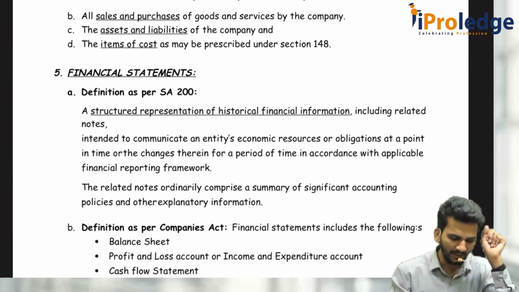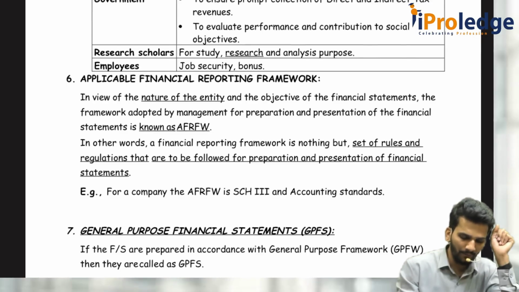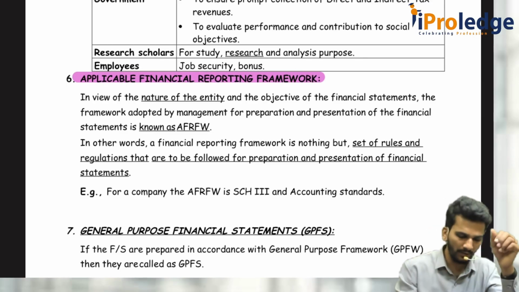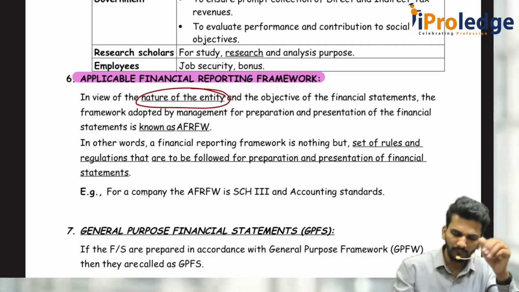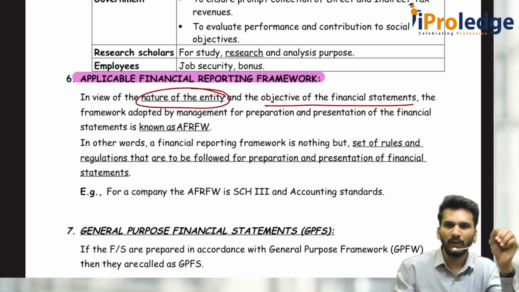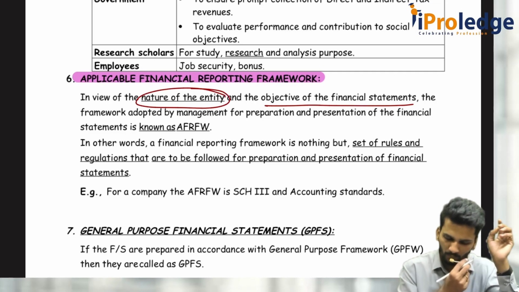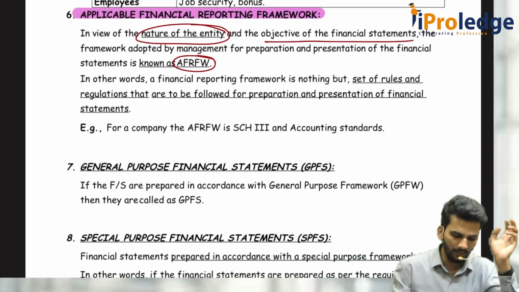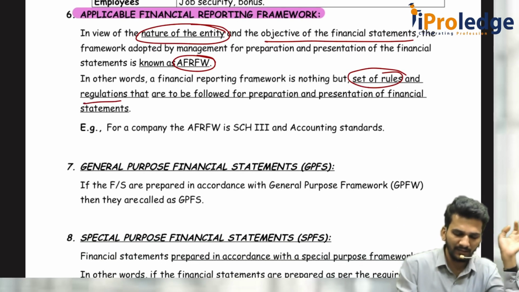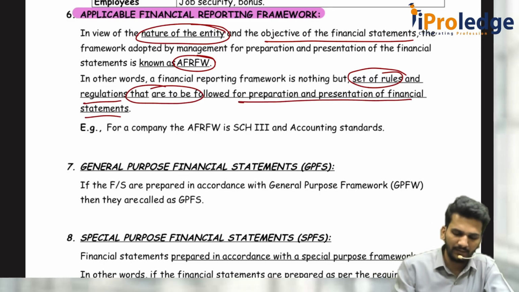So, what type of reporting is available? For the purpose of understanding, we have given here the applicable financial reporting framework. So, what is the applicable financial reporting framework? Depending on the nature of the entity and the objective of the financial statements, why are you preparing the financial statements? The financial framework differs from company to company or entity to entity. That is known as the applicable financial reporting framework. It is a set of rules and regulations that are to be followed for preparation or presentation of FS. For example, for a company, Schedule 3 and accounting standards.